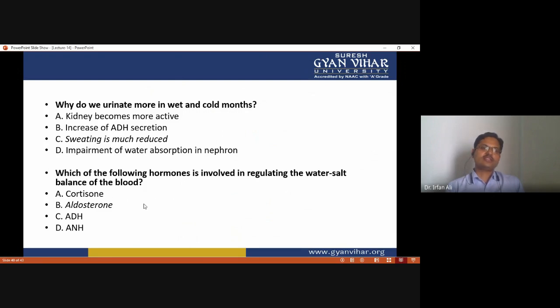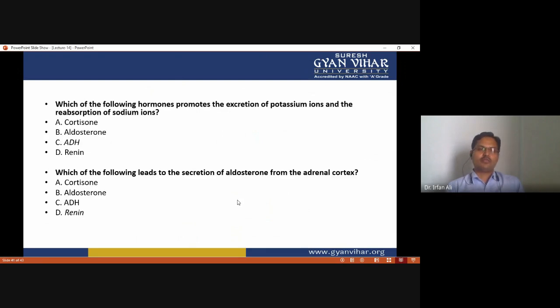This is aldosterone. Which hormone promotes the excretion of potassium ions and the reabsorption of sodium ions? Anti-diuretic hormone. And which of the following leads to the secretion of aldosterone from the adrenal cortex? This one is renin.